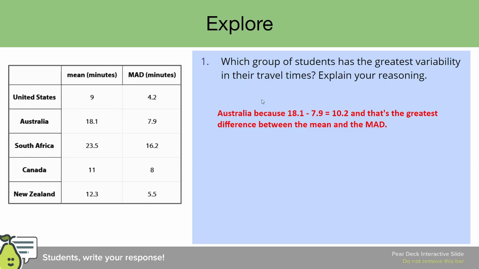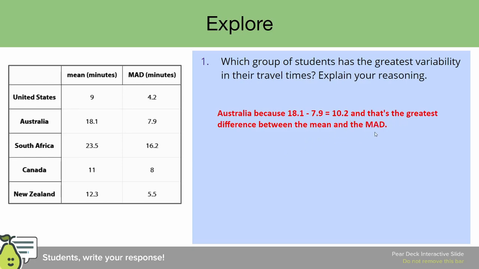All right, welcome back. Let's read the student's response. This student said Australia because 18.1 minus 7.9 equals 10.2. And that's the greatest difference between the mean and the MAD. So what this student did is they looked at all the means and all the MADs and subtracted them to see which one has the largest difference. And it is true that Australia does have the largest difference between 18.1 and 7.9. That will give you 10.2. So that is definitely the greatest difference between the mean and the MAD.